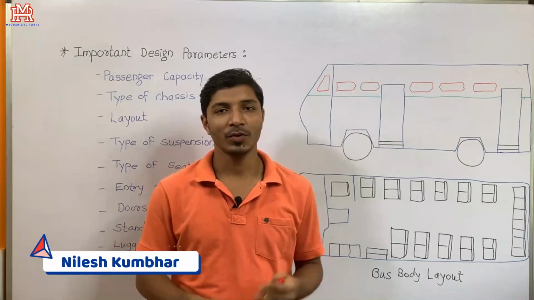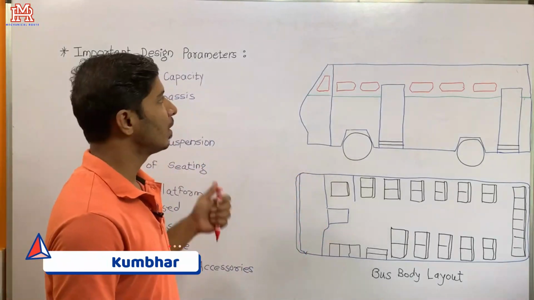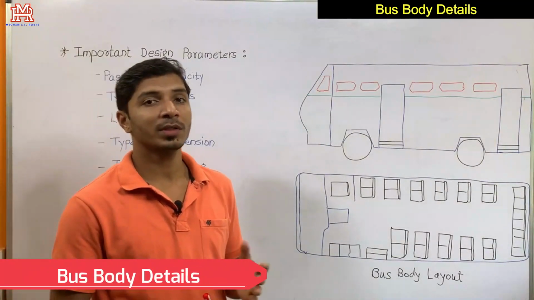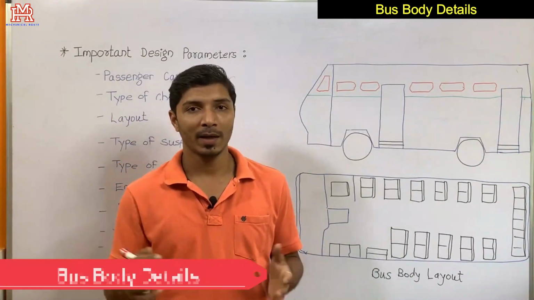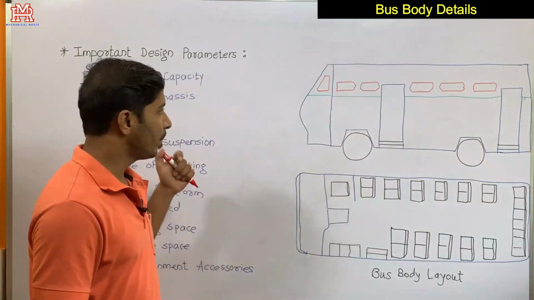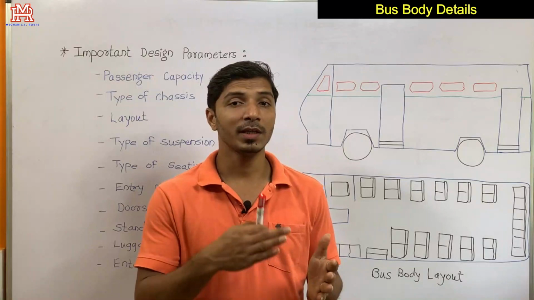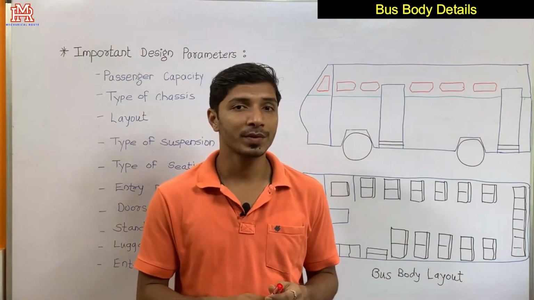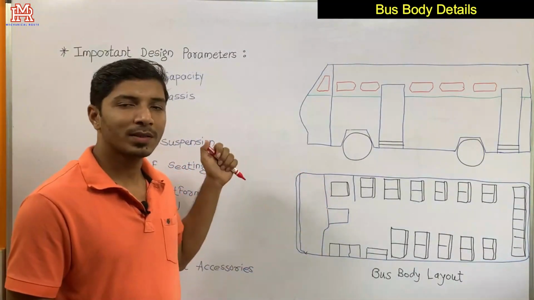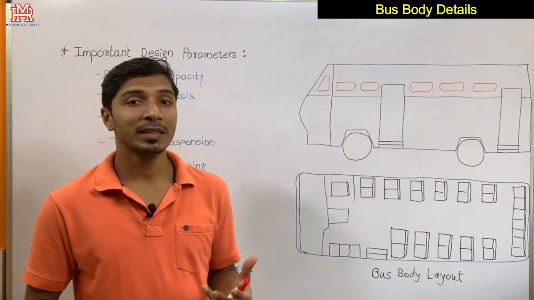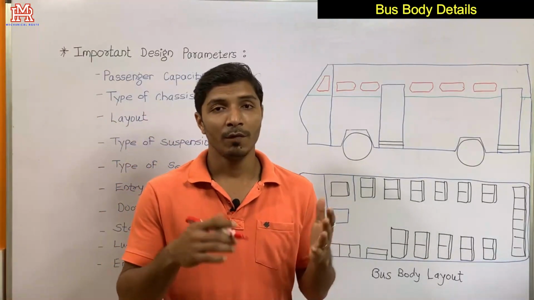Hi everyone, welcome back. So in today's video we'll be discussing bus body styles or bus body details, but prior to that I would like to discuss different design parameters, meaning how the bus bodies should be designed. If as an engineer I have to design a bus body, then which are the different parameters that I need to consider? So obviously the first important parameter that every designer has to consider is its application,